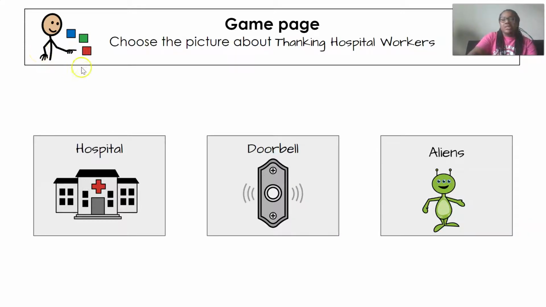All right, so the directions say choose the picture about thanking hospital workers. So of these three pictures, which one was in our story? All right, so take a second to pause the video and talk about it with whoever you are working with. Did we talk about hospitals, doorbells, or aliens?